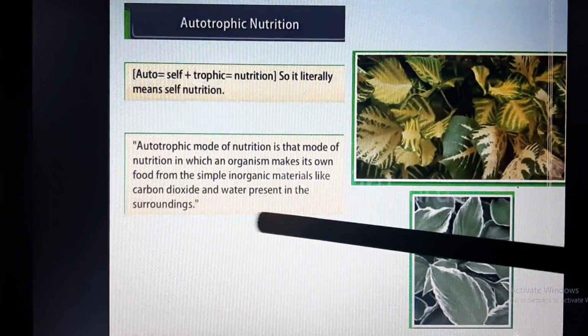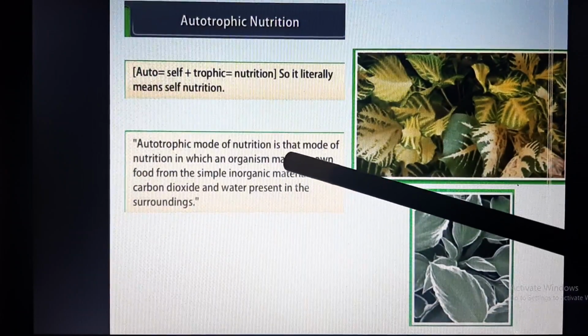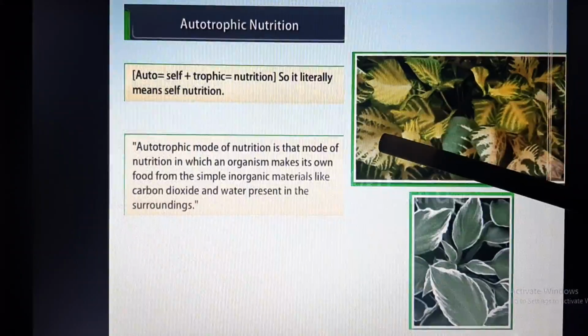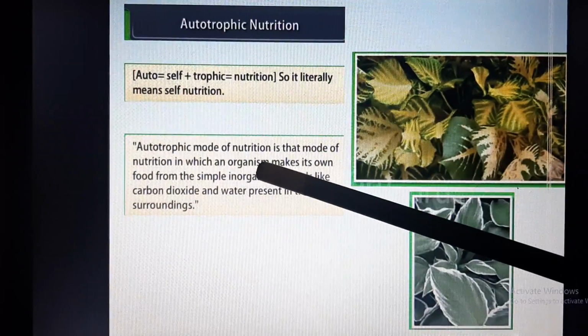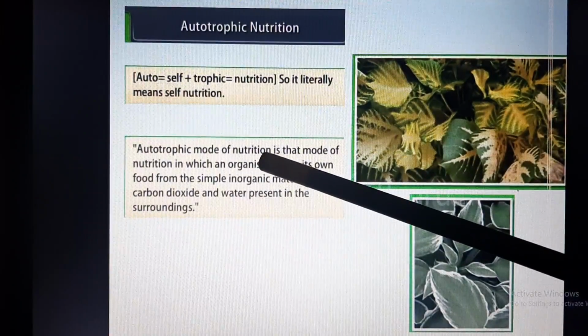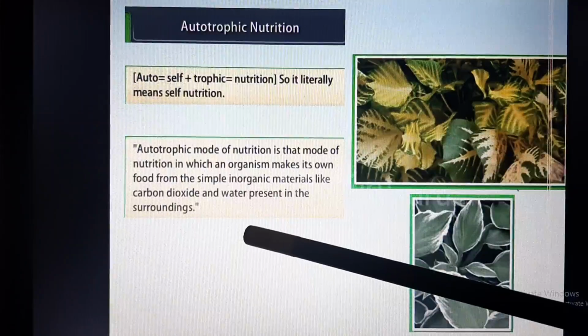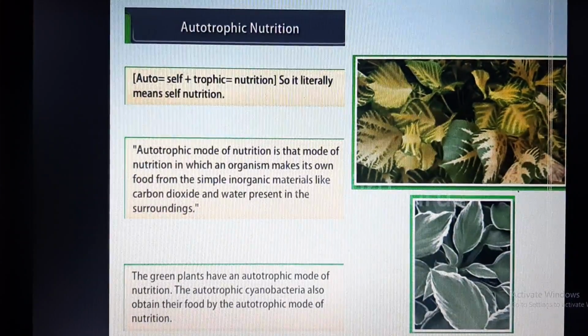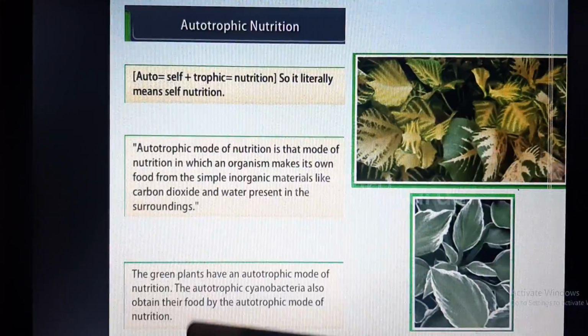So, here we can see the autotrophic mode of nutrition. Which organism is this? Generally green plants. These organisms are making their food by utilizing raw materials like carbon dioxide and water. The green plants have an autotrophic mode of nutrition.